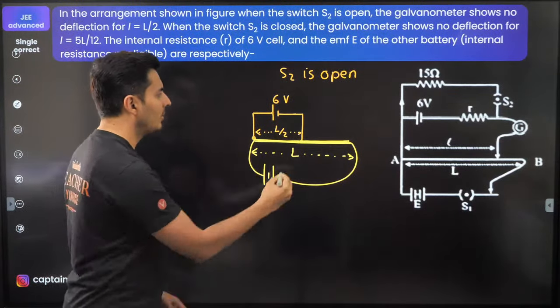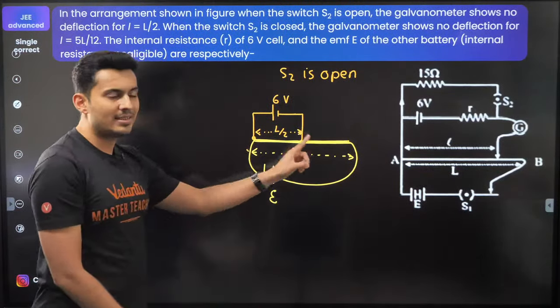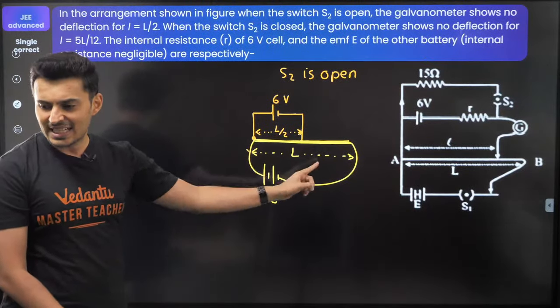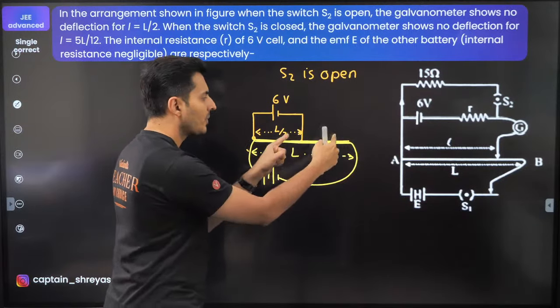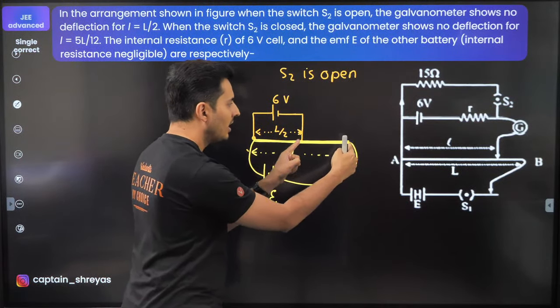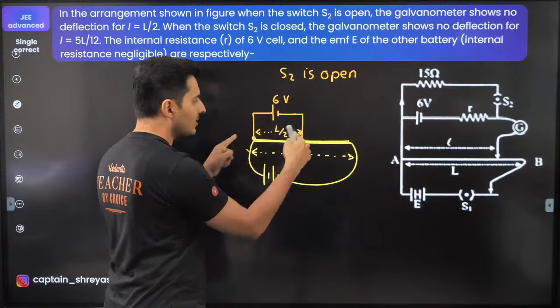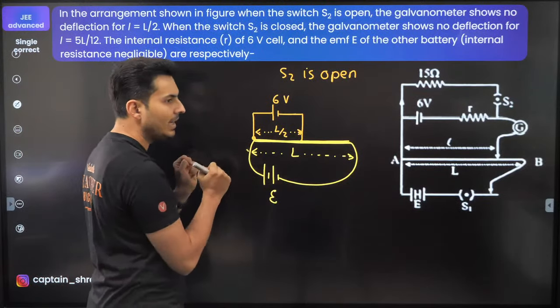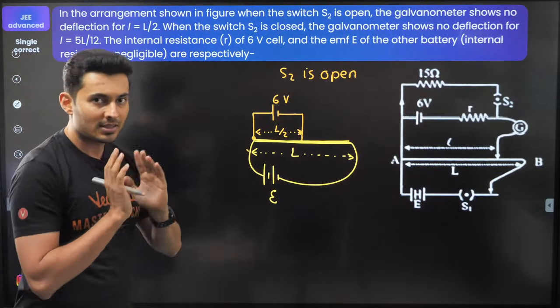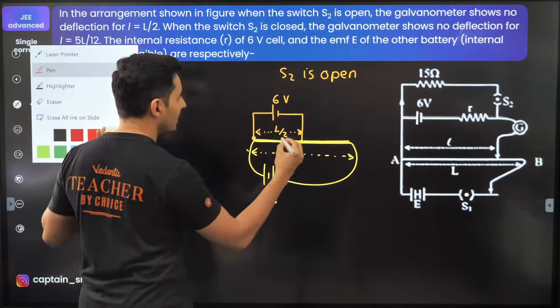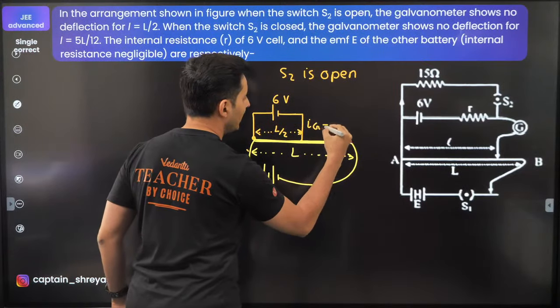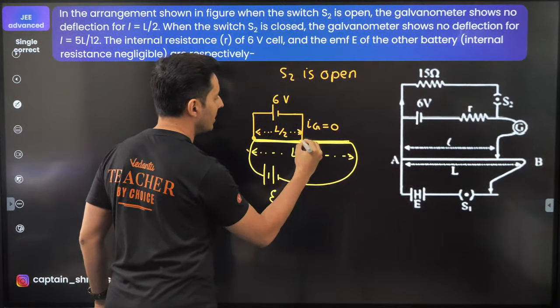Isn't it obvious now? If the balancing length is half, that means half the voltage is dropped here, and the total voltage across the potentiometer wire is basically E. Everybody with me on this? Observe again. With the balancing length, remember this is the balancing length, the current in the galvanometer is 0 at the null point.